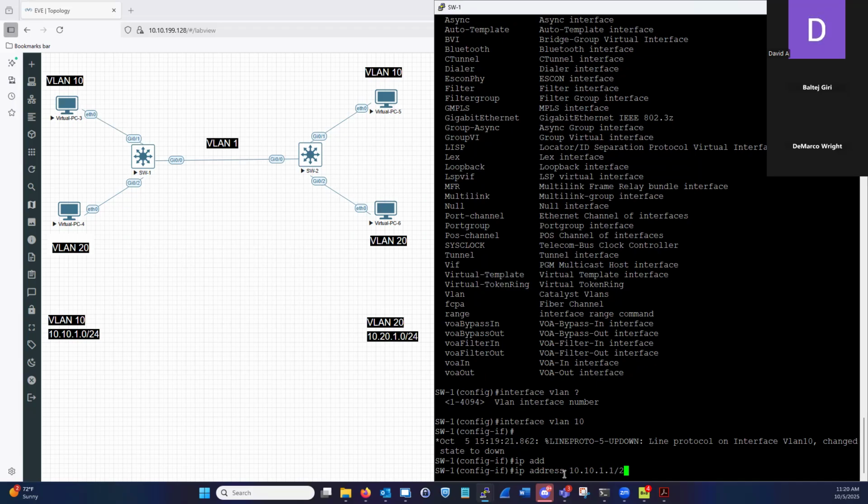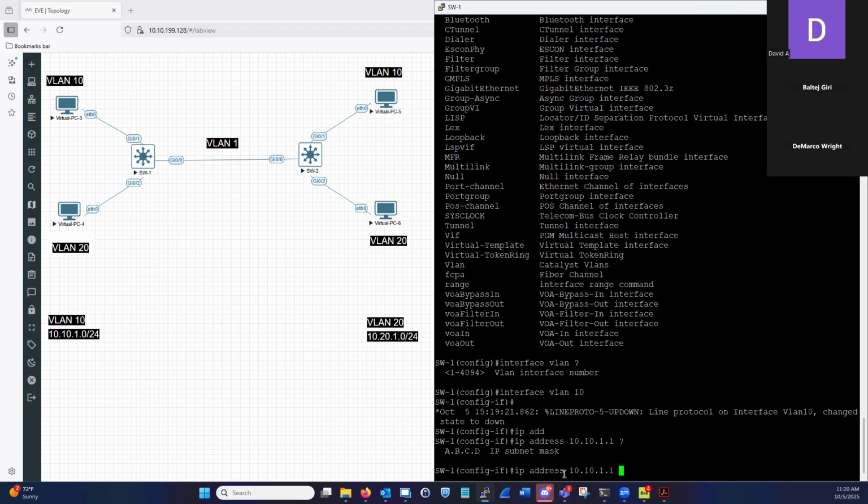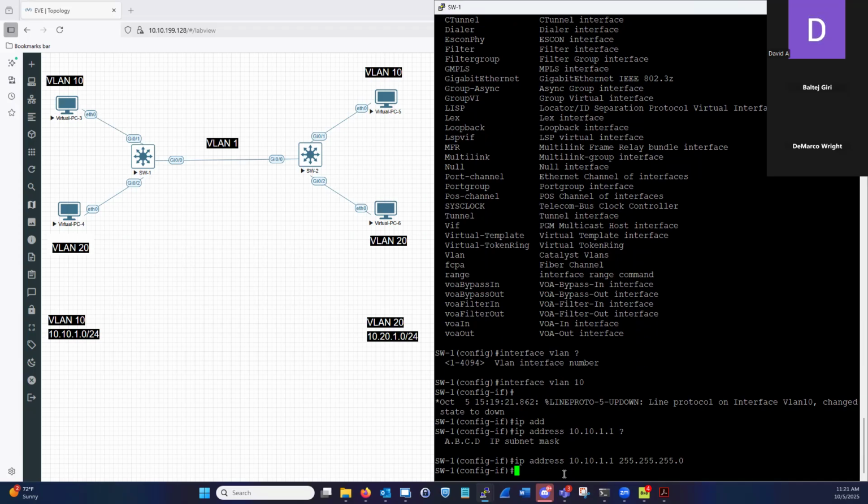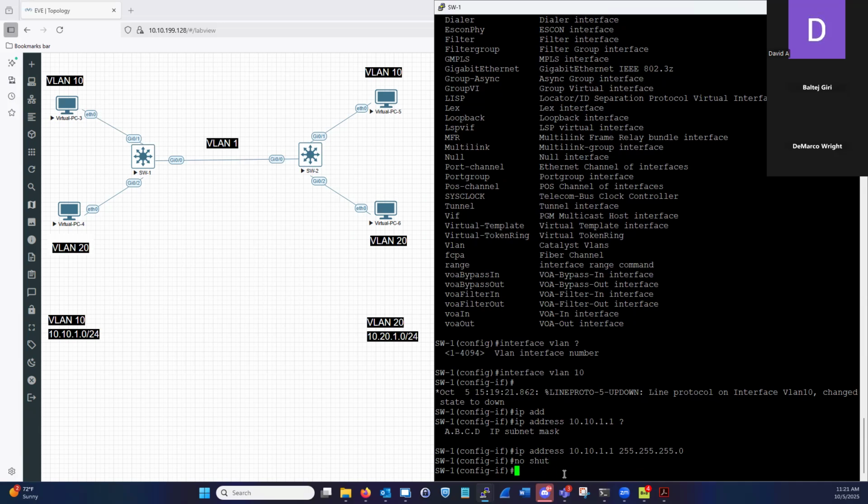Let's do 10.10.1.1 slash, I'm sorry. I'm thinking I'm on a VPC. We actually have to type out the subnet mask. So let's do 255.255.255.0. Okay. And then typically, on these old images, and I think on the new images as well, any layer 3 is going to be automatically off. Okay, let's do a no shut, and let's see if we get a syslog message.